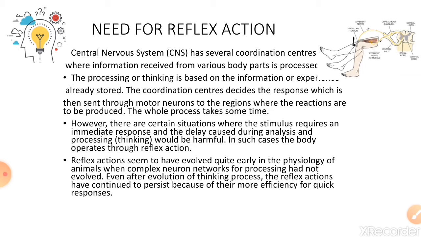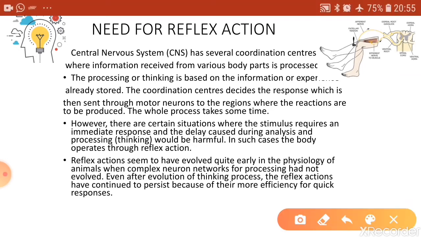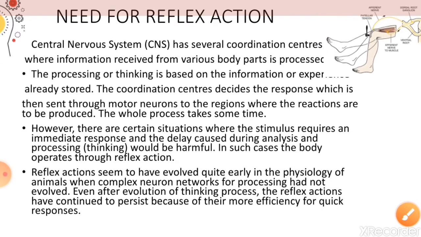If you are touching the plate with your hand, the stimulus will be taken by the sensory neuron to your spinal cord, and then it will be taken to the coordinating center located in the front of the brain. Then in the coordinating center, which is made up of a complex network of neurons, the message will be analyzed.